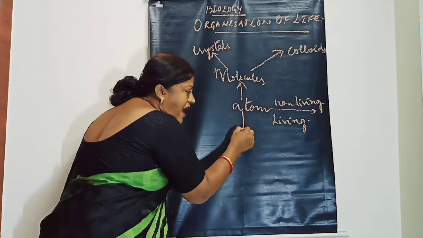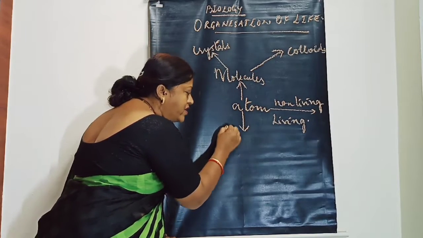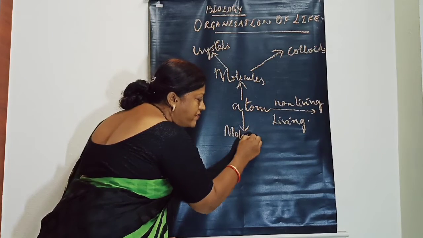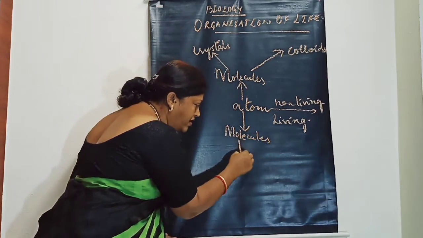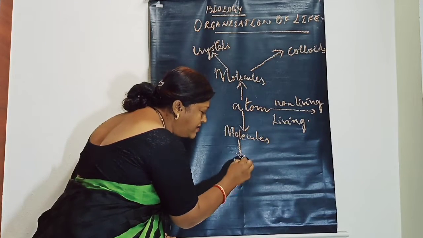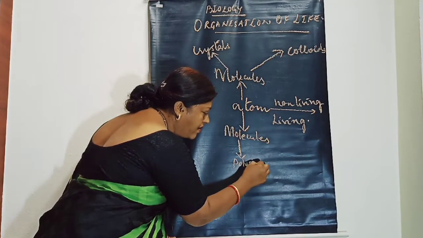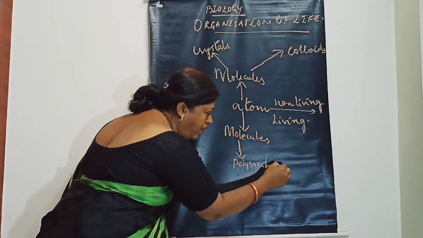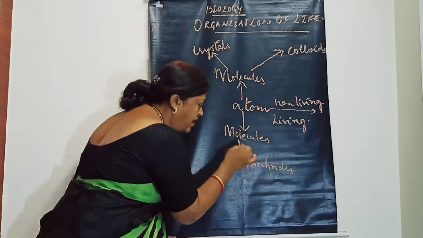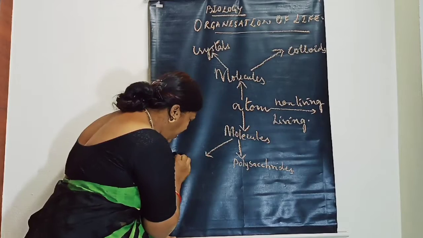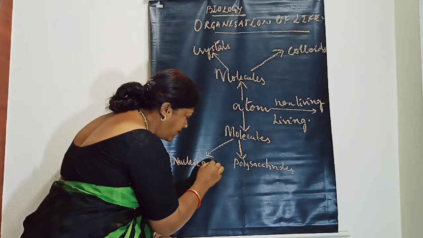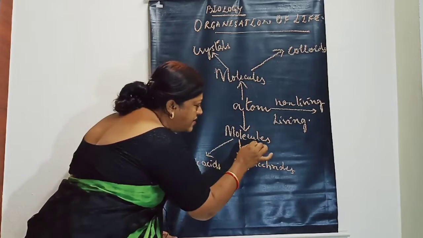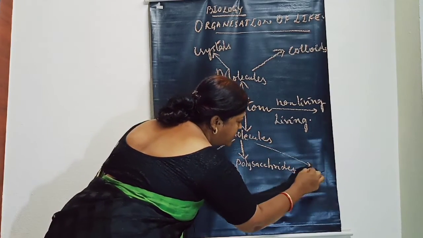And then atoms in living things give rise to molecules, and molecules give rise to polysaccharides, nucleic acids and proteins.